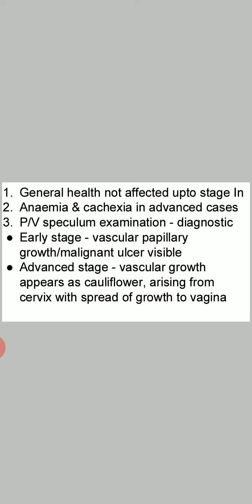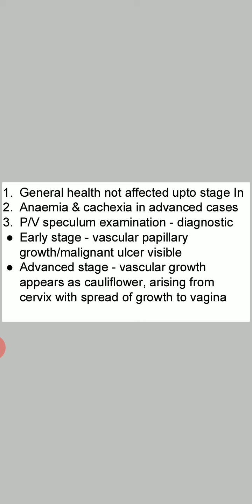Have you remembered the staging of Ca cervix? Stage 1 is carcinoma confined to cervix. It is limited to cervix. Cervical growth has not extended beyond the cervix. That is stage 1. Stage 1b is when the lesion is greater in size. In stage 1, it is a minimum size lesion. Stage 1b is a greater size lesion. So up to stage 1b, the general health is not affected.